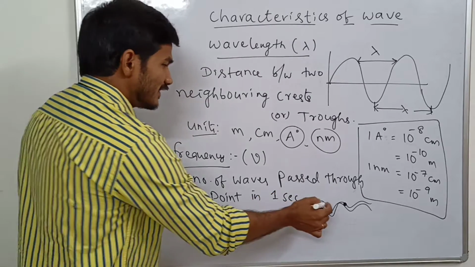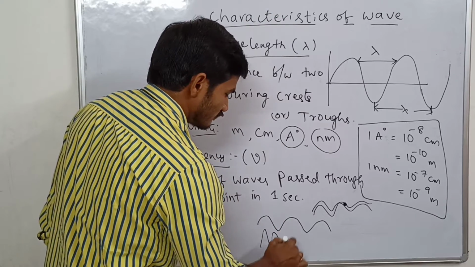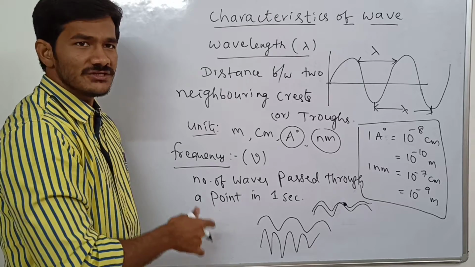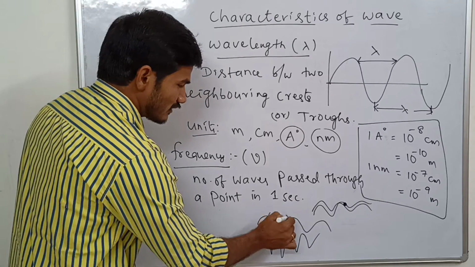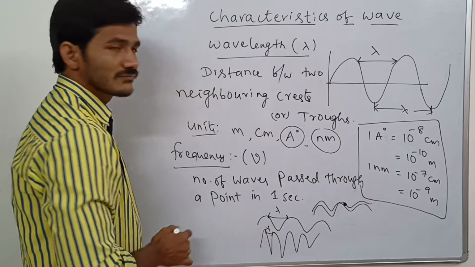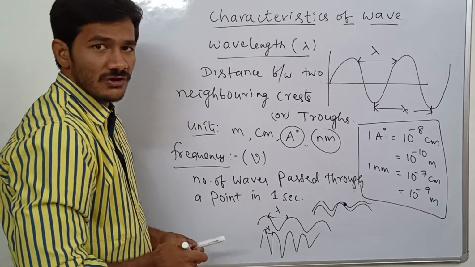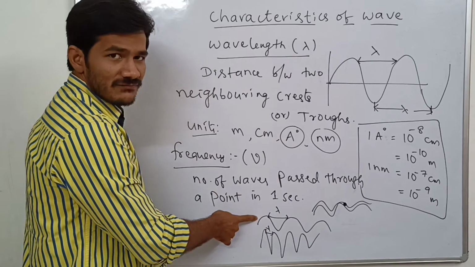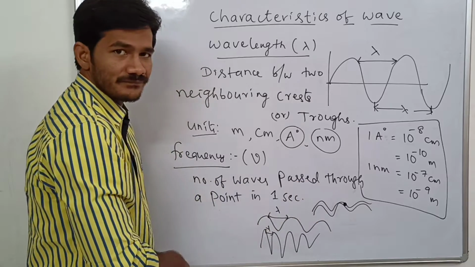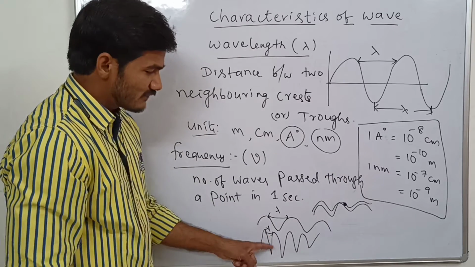If I take this is one wave and this is another wave, what is the difference between these two waves? Here we have more wavelength, here we have less wavelength. If I pass this type of wave, only a few waves can pass through this point. If I pass this kind of wave, more number of waves can pass.